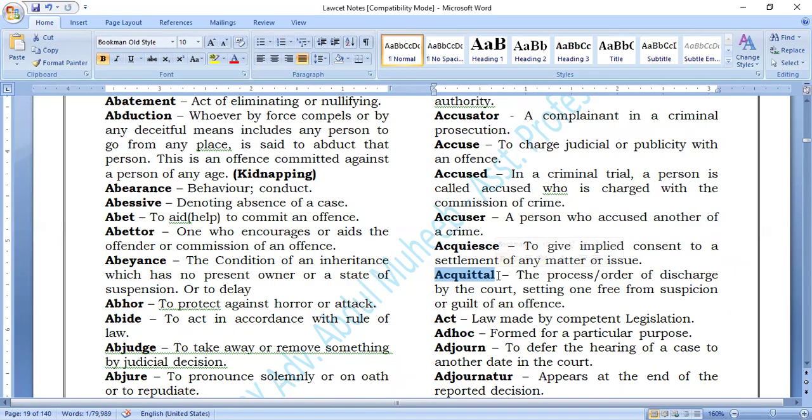So, if the court, after the trial, finds that the accused has not done anything, he is not guilty, then there will be an acquittal order. Acquittal means letting go, declaring honorably free. When a court says you are not guilty and you are free to go, it is called acquittal. Right? Next.